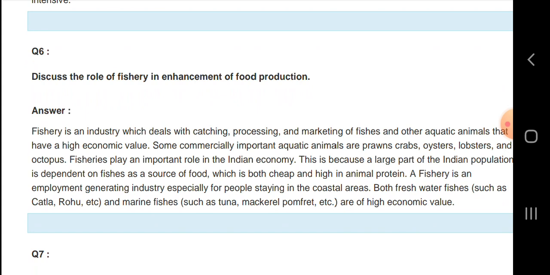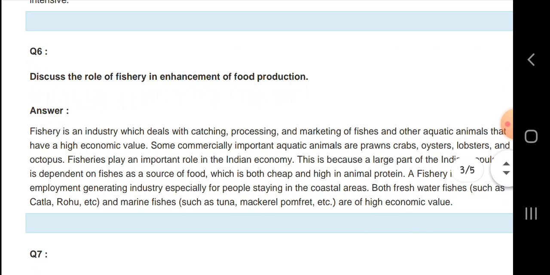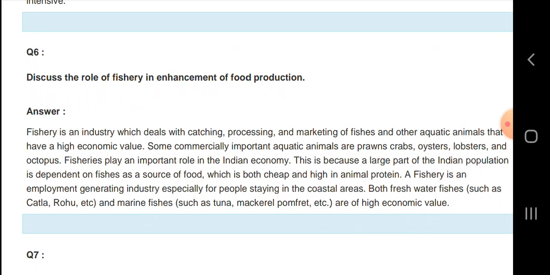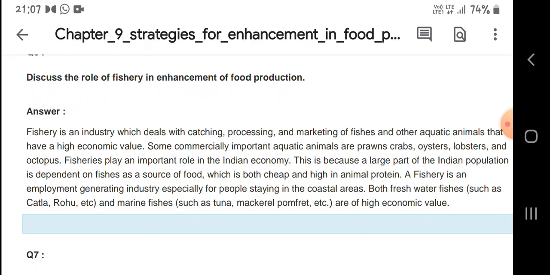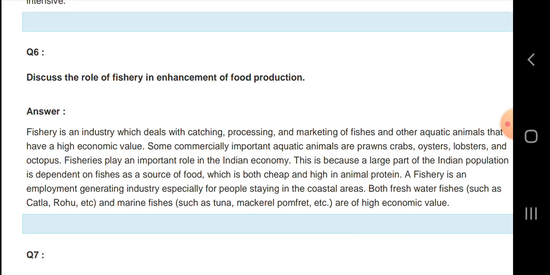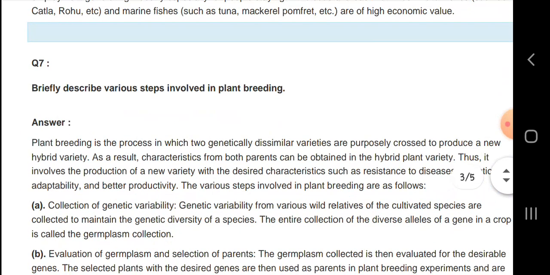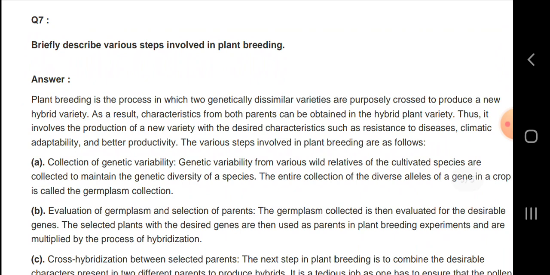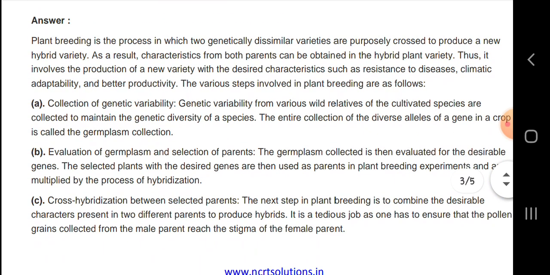Next, let us know about the role of fishery in enhancement of food production. Fishery is an industry which deals with the catching, processing and marketing of fish and other aquatic animals that have a high economic value. Some commercially important aquatic animals are prawns, crabs, oysters, lobsters and octopus.